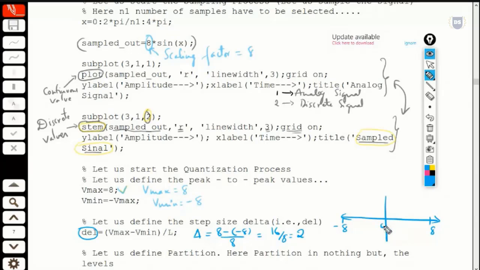So if this is the zeroth value, the very next value to the right is 2, followed by 4, then followed by 6. In a similar way, the values to the left are -2, -4, -6, and finally -8. So this is what our step size is trying to do.